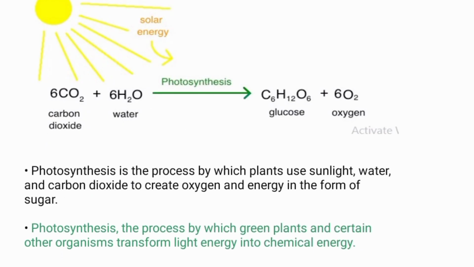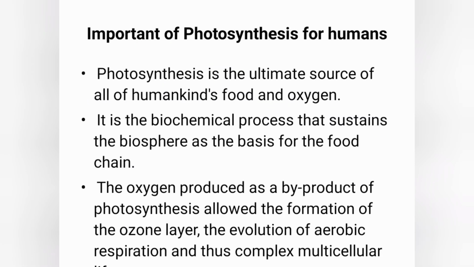Here are some. As we can see in the equation for photosynthesis, you can define photosynthesis simply as the process in which plants convert carbon dioxide to carbohydrates. Or you can say photosynthesis is the process by which plants use sunlight, water, and carbon dioxide to create oxygen and energy in the form of sugar. Or you can say photosynthesis is the process by which green plants and certain other organisms transform light energy into chemical energy.